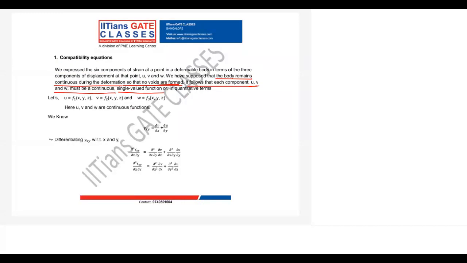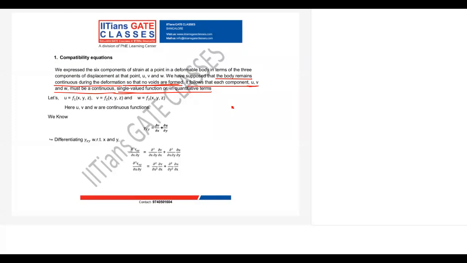It says that in your deformable body, the displacements u, v, w must be continuous, and these are single valued functions. What is the meaning of a single valued function? At a particular point, you cannot have two values of u. At a particular point, u should be unique, v should be unique, w should be unique.